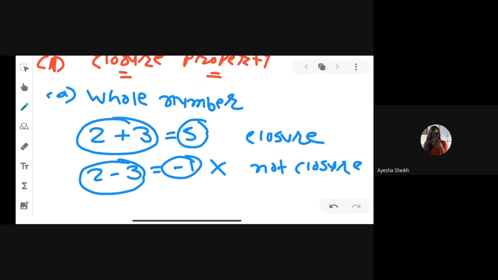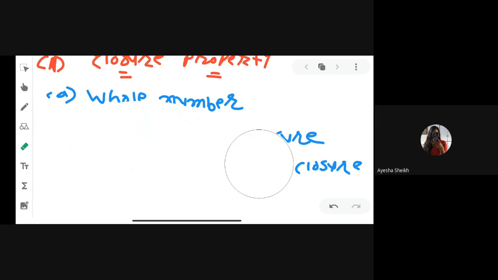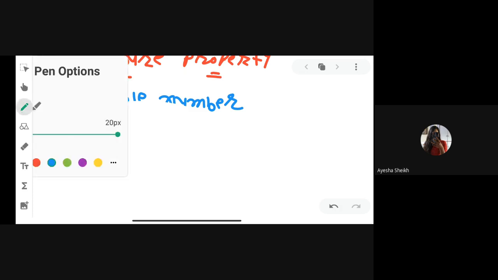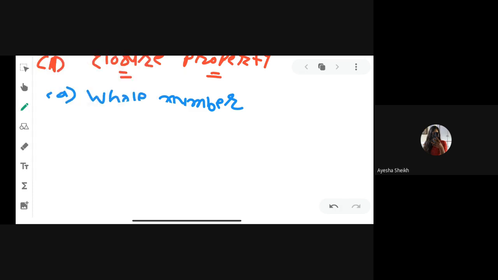Now I am explaining you everything here. It is just example. We have to discuss four different mathematical operation. You know that we have total four different mathematical operation.